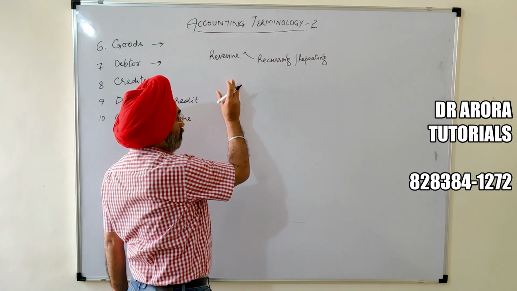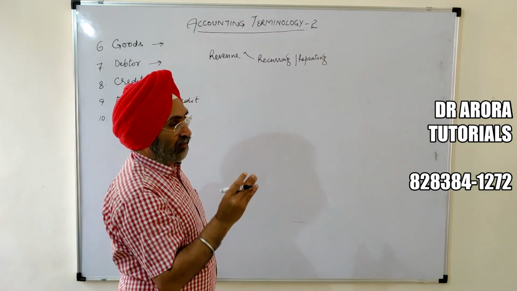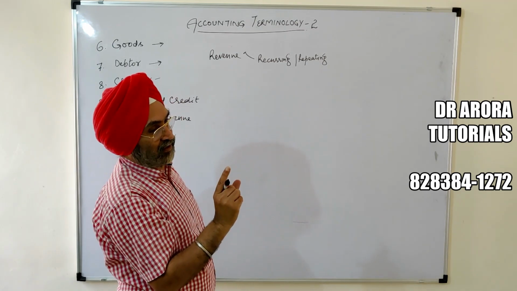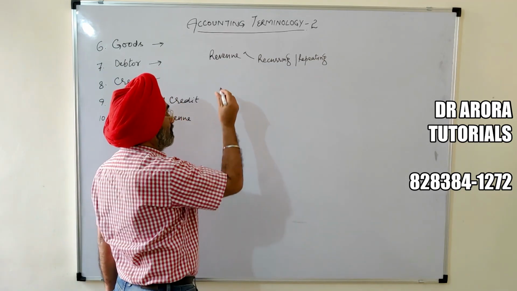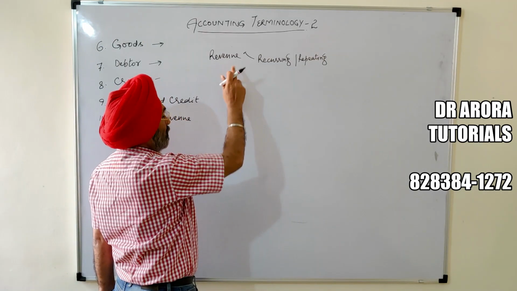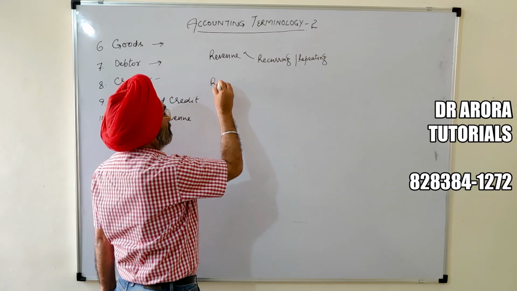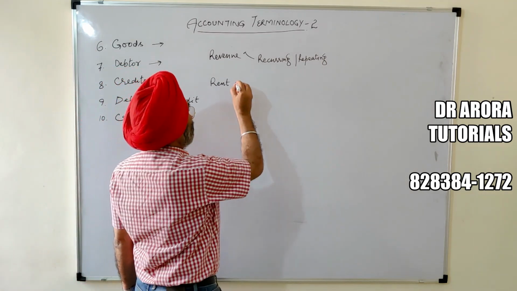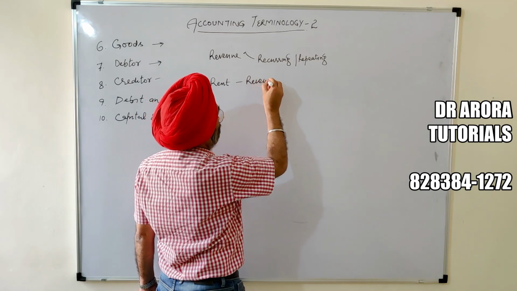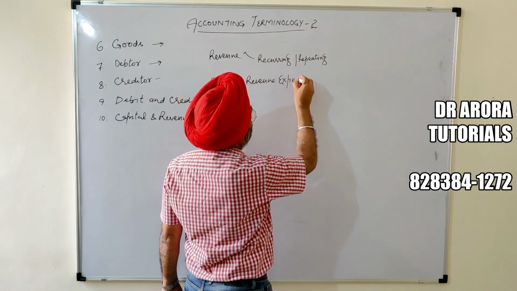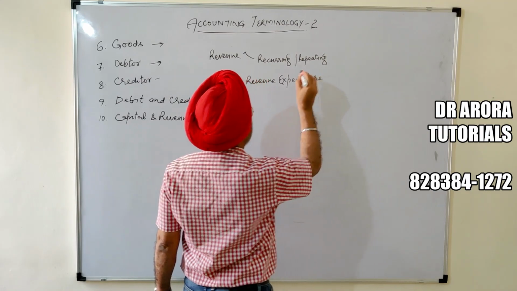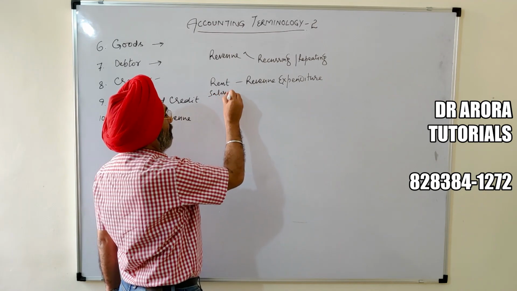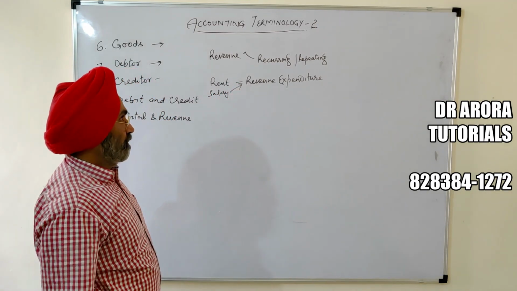The items which repeat every day, every week, every month, at least once in a year, not more than that, at least once in a year are called as revenue items. For example, if we paid rent we have to pay every month, this is called as revenue payment or revenue expenditure. Salary, telephone bill, electricity bill, all these are the revenue payments.